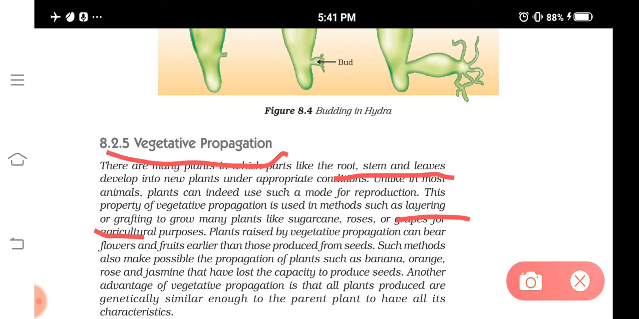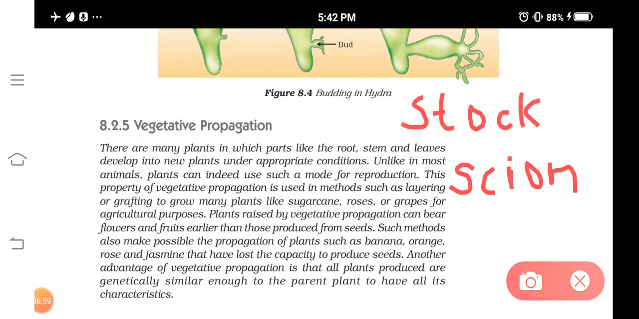And in grafting, what we are doing is we are combining two different plants. In that, the plant which is having the root is known as the stock, and the plant part which is attached to the stock is called the scion. Two plants of the same species will be combined in such a way that they develop into one, which means the scion will grow on the stock. So that is called what? Grafting.